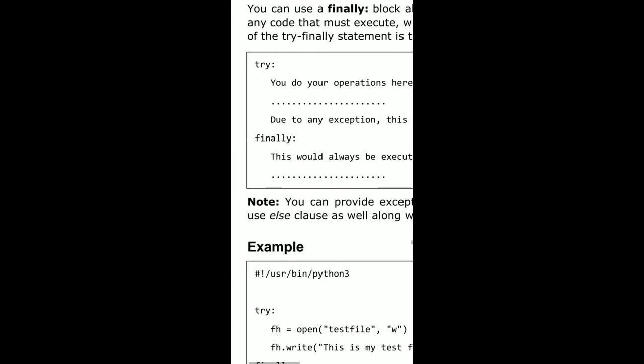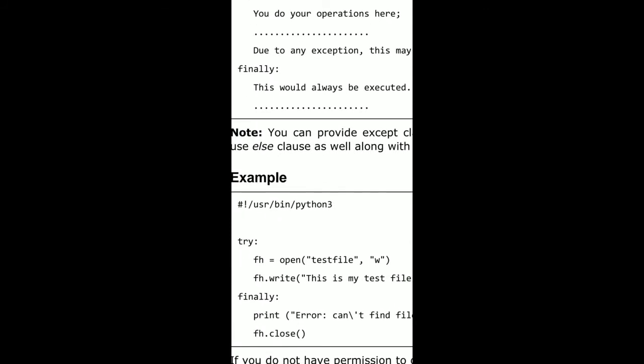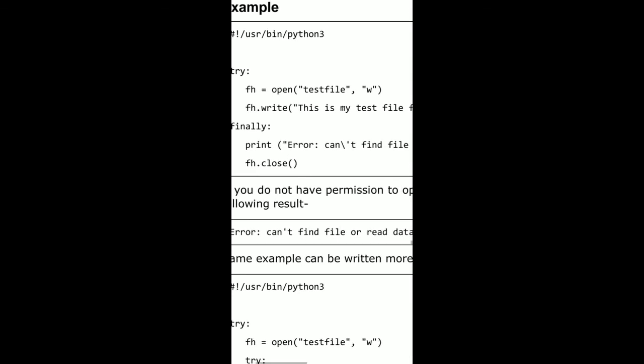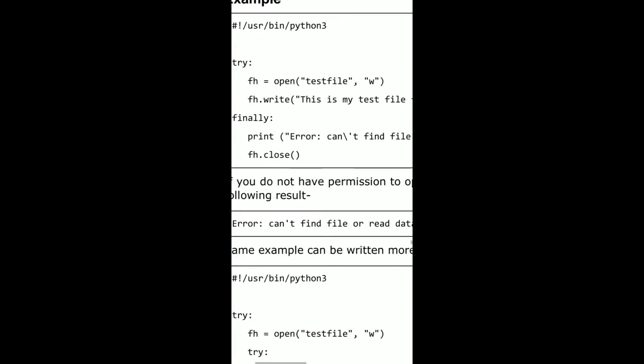Here I have taken a try block and written some statements. Then the cursor goes to the finally block, where the must-execute statements are written. Here I have taken try and finally blocks and written some statements under them. I have opened a file in writing mode, written some statements onto the output screen, and then written a finally block that handles errors, and then simply closes the